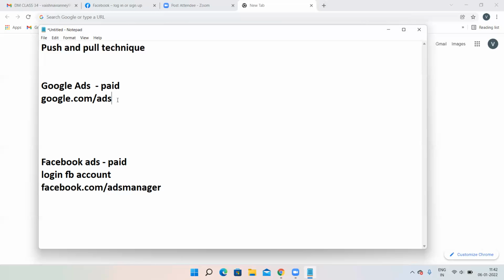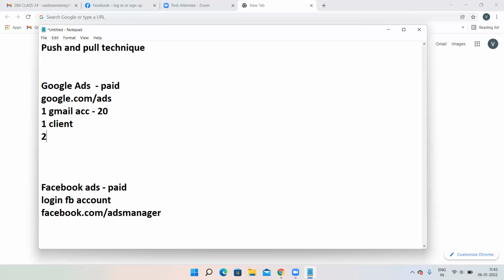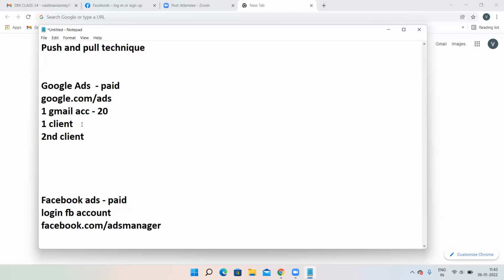And one more thing you need to know over here is, with one Gmail account, you can create 20 Google Ads accounts. If you want to create more than 20, then you can go to a Google Manager account. But 20 are enough for us. Let's assume you have 20 clients. So first client, second client, third client. Like this, you'll be having a number of clients.